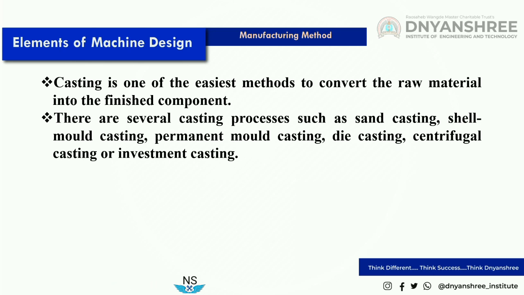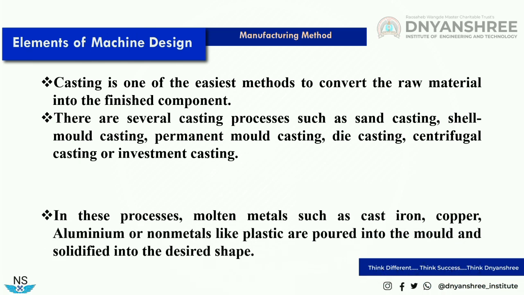There are several casting processes such as sand casting, shell mold casting, permanent mold casting, die casting, centrifugal casting, or investment casting.